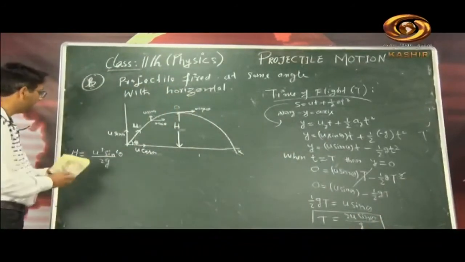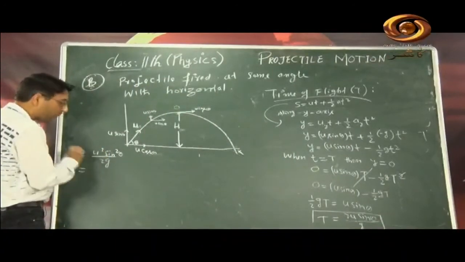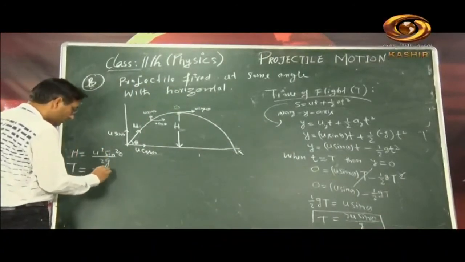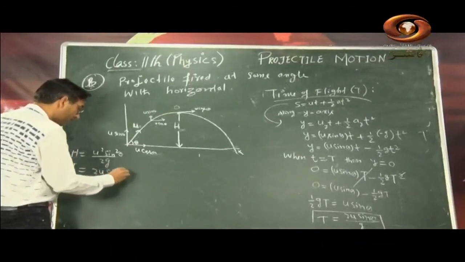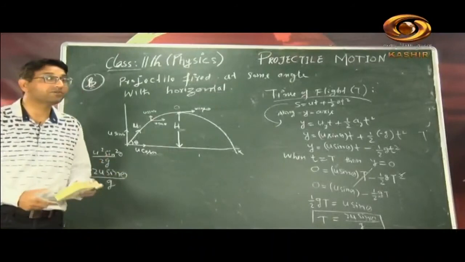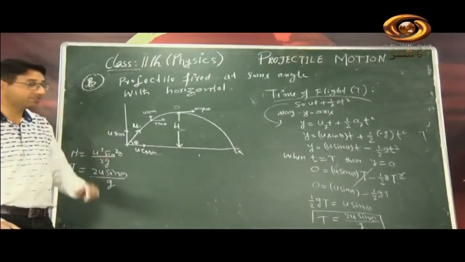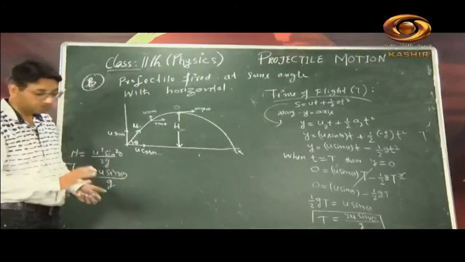So I will write down here, this is maximum height, this is the equation for maximum height. Now time of flight comes out to be twice u sin theta divided by g. This is the equation for time of flight, for the projectile which has been fired at some angle with the horizontal. Remember it, okay. So you noted it down.